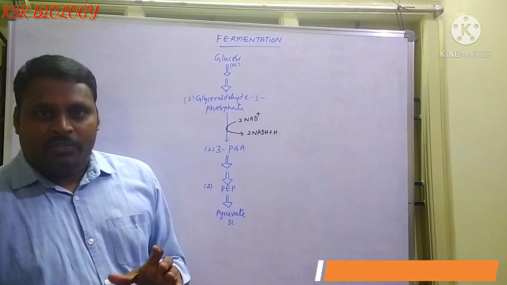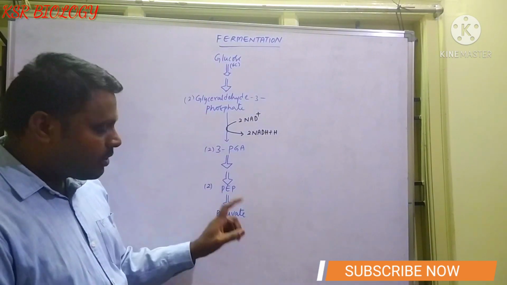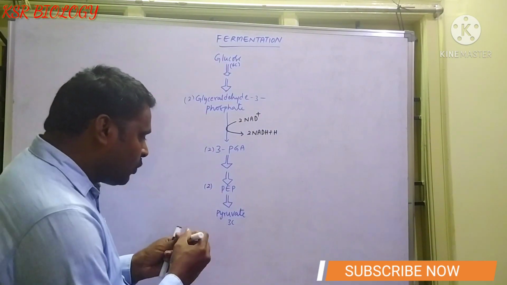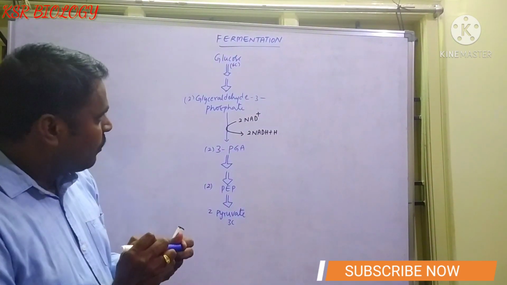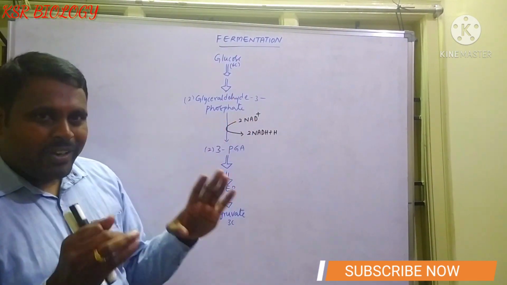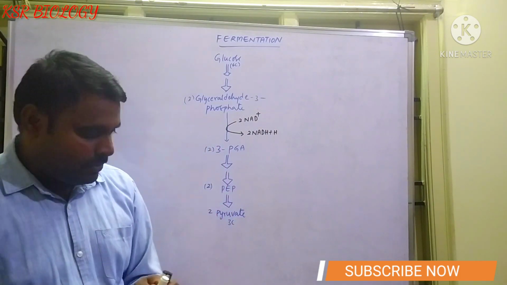In the previous class we studied glycolysis. At the end of glycolysis, how many molecules of pyruvic acid are formed? Two molecules of pyruvic acid are formed, right? But what is the fate of this pyruvate, or pyruvic acid?